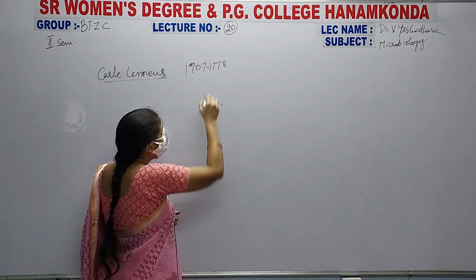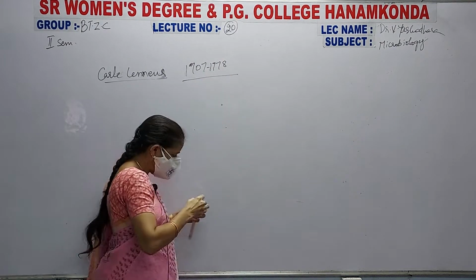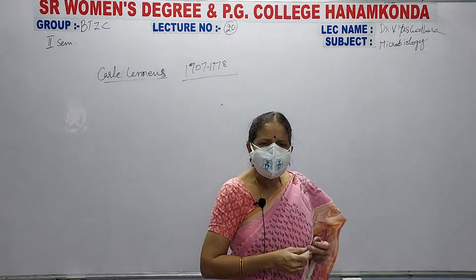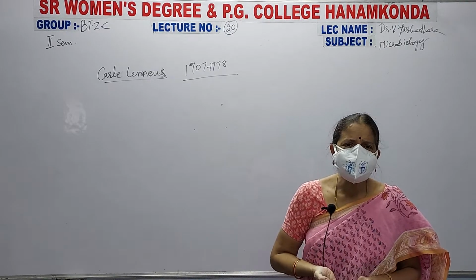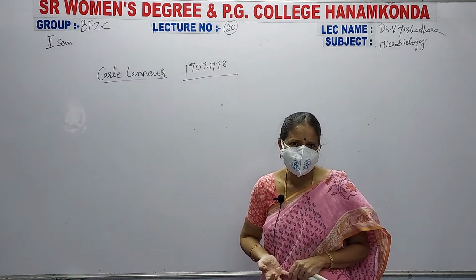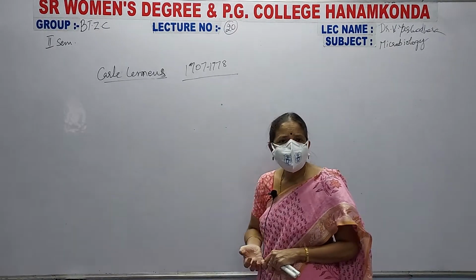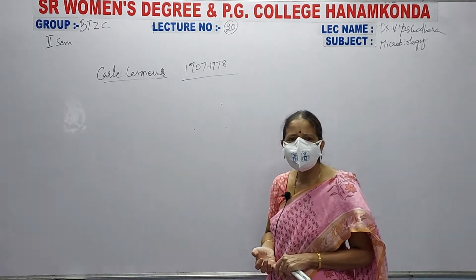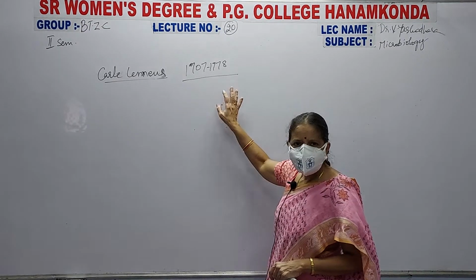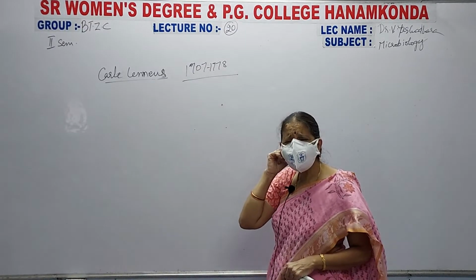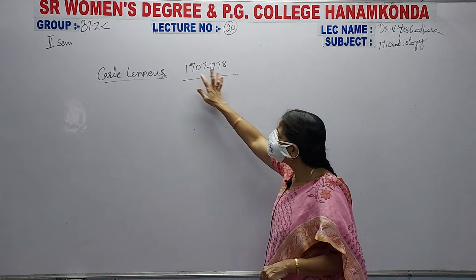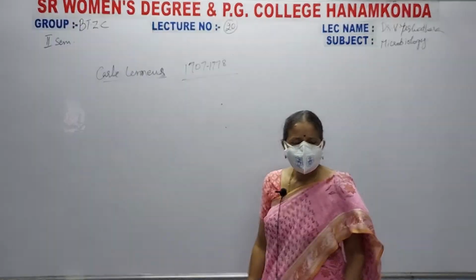After classifying the living organisms, he wrote a book called Nomenclatura, the botanical nomenclature. He classified the living organisms very long back.